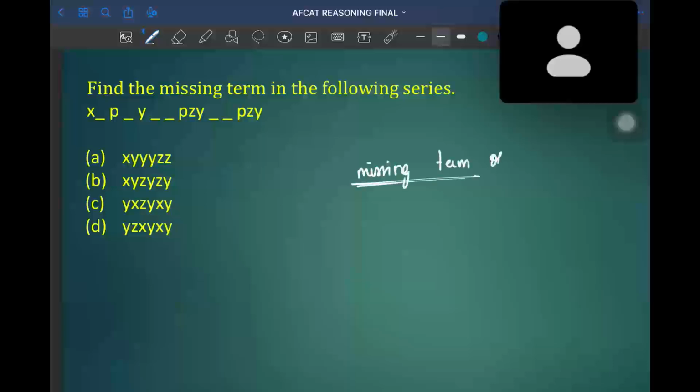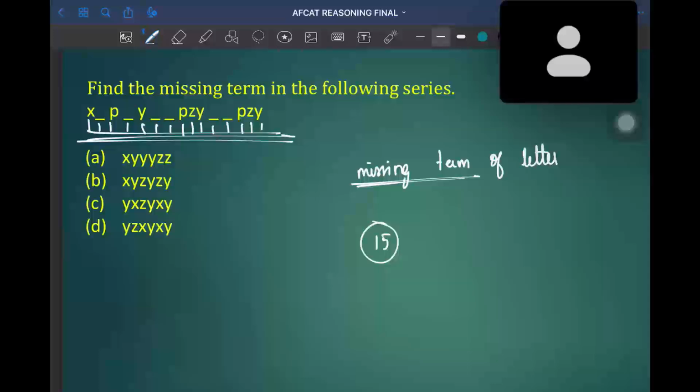Where it is missing terms of letters. When you find these kinds of question, where different empty spaces are given, where you need to fill the given letters, you just need to count the number of letters which they have given in the question. So here they have given 1, 2, 3, 4, 5, 6, 7, 8, 9, 10, 11, 12, 13, 14, 15.